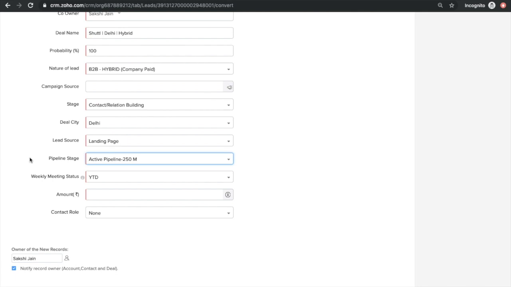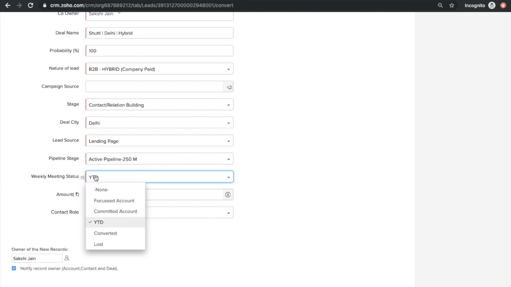Let's try and understand this while looking at the options. As soon as I click on the option, I see focus account and committed account. Oh, so this is basically being asked during each and every weekly review meeting, what all accounts we have for this particular month. We are committing the account for this particular month, and what all focus accounts do we have, right? That's basically the horror of the sales team, but we need to answer this. So this is keeping an account, or that Excel sheet. So we have to select any one option from the given options.